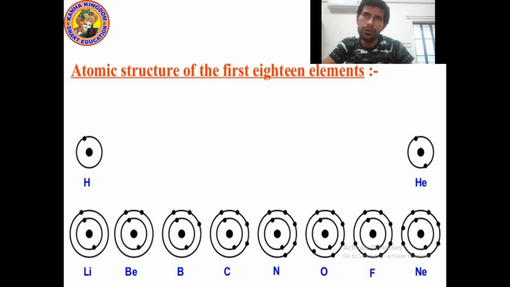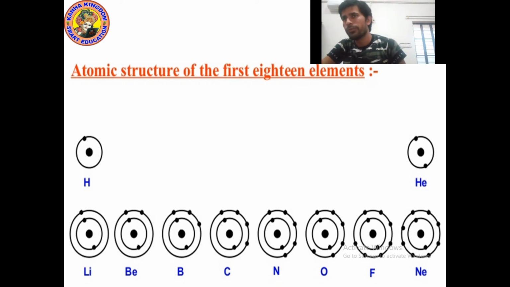So the first element is H. For the hydrogen element, the total electrons is 1. So we will draw a circle around the nucleus, and we will draw 1 electron by a black dot mark. So you can see 1 electron is present in hydrogen. Electrons here I have represented by black dots.